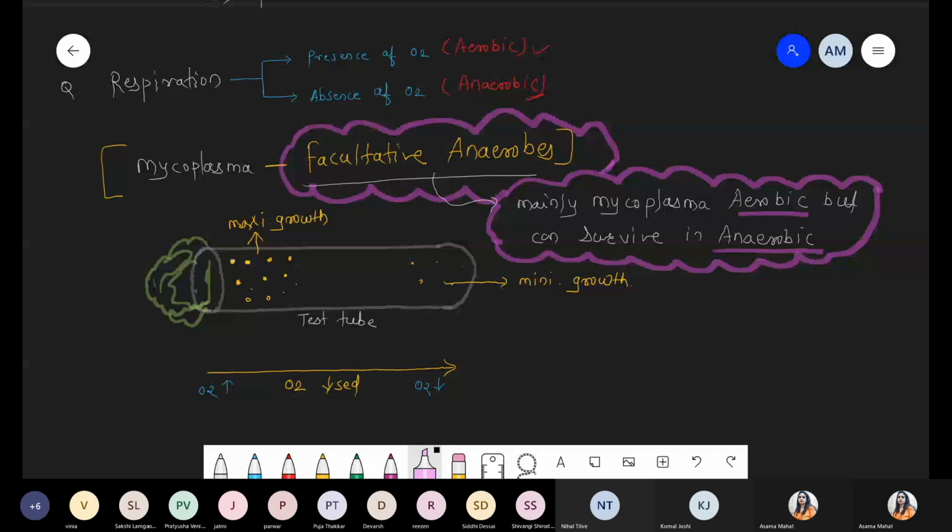Got it? Okay, so next we are talking about the next category, that is actinomycetes. A small part is left. One special bacteria, actinomycetes, is a group of bacteria mostly involved in antibiotic production. Actinomycetes are a group of bacteria mainly involved in maximum antibiotic production. And we are talking about one special category, that is Archaebacteria. Eubacteria and Archaebacteria.